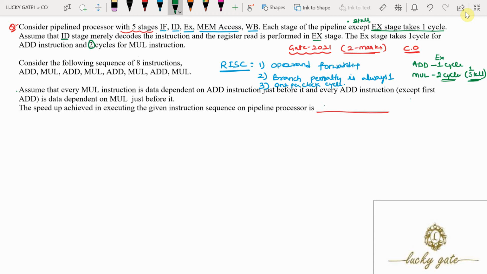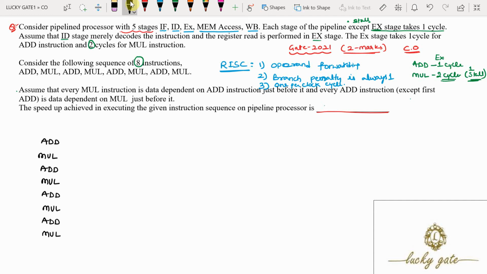Consider the following sequence of 8 instructions. So totally 8 instructions are there in the pipeline. Here I am writing clearly: add instruction, mul, add, then again mul, then add, mul, add, and mul. So totally 8 instructions are there in the pipeline.